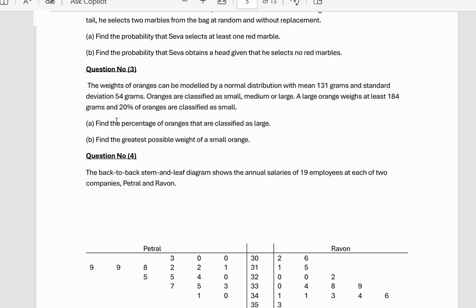For question number 3, the weight of an orange can be modeled by a normal distribution with mean 131 grams and standard deviation 54 grams. Oranges are classified as small, medium, and large. A large orange weighs at least 184 grams, and 2% of the oranges are classified as small. Part A, find the percentage of the oranges that are classified as large. Part B, find the greatest possible weight of a small orange.